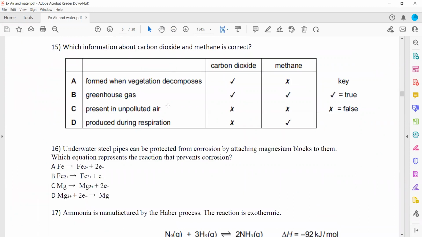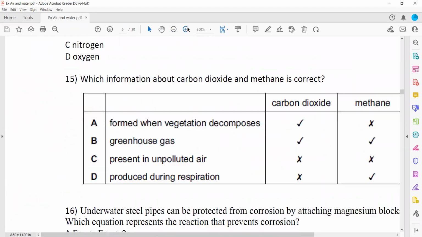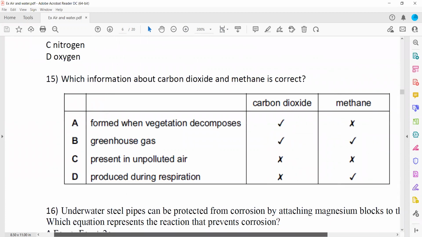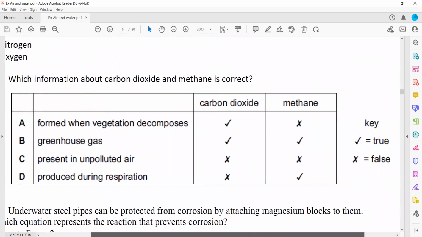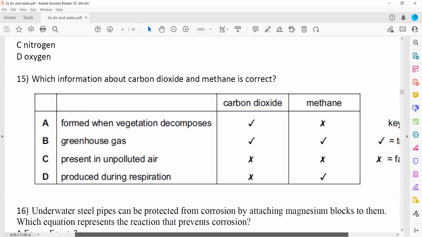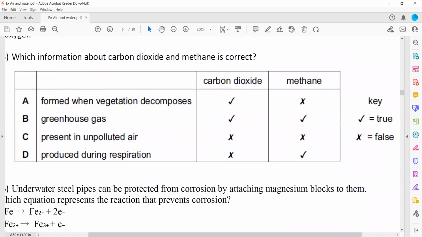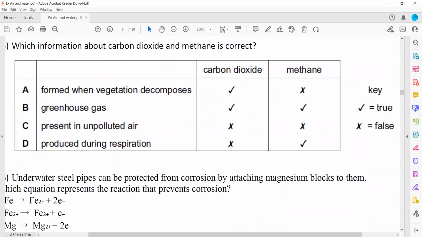In question 15, the information about carbon dioxide and methane is given. The question is, tick means that is true and cross means that is false. Formed when vegetation decomposes: it should be methane, yes, methane is formed, and carbon dioxide, no. So it means option A is wrong.